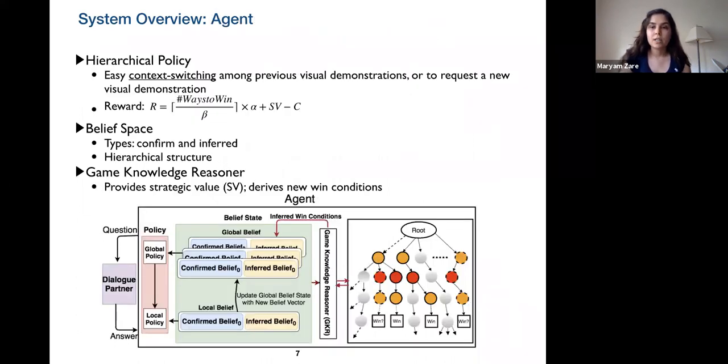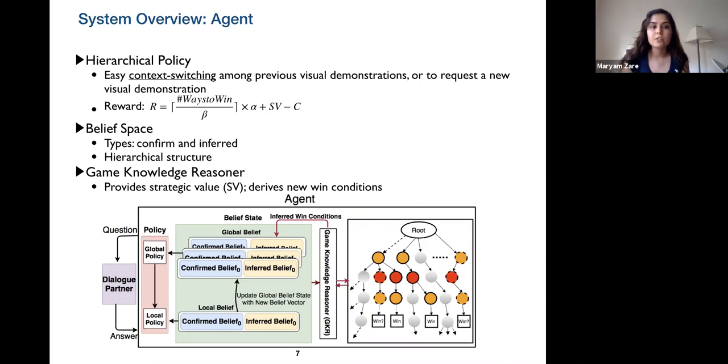As for the agent, it has a hierarchical policy which enables it to switch context among different visual demonstrations. And it is fed by a reward that is a function of the number of ways to win, and a function of strategic value, which is computed by the game tree knowledge reasoner to ensure that the agent is learning high quality win conditions as well. And to ensure efficient questioning, the reward has the turn cost C as well.